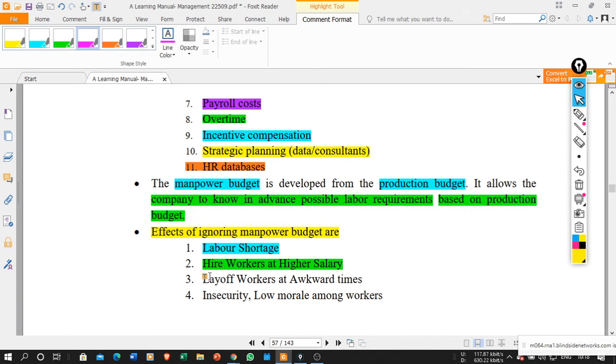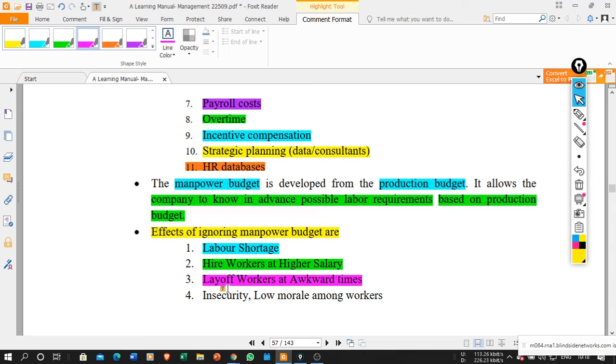Now if you are not doing the planning properly, sometimes what happens is that you have already recruited n number of people and your production is not that much. So we need to fire certain workers, we need to lay off certain workers.